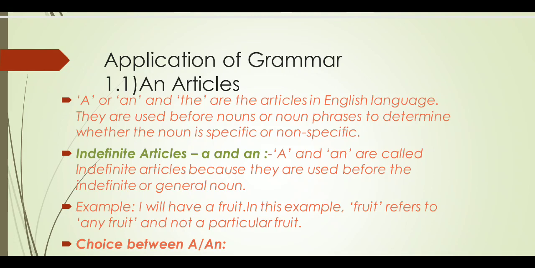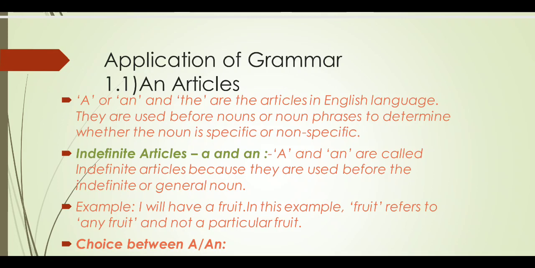When do we use articles? Article is the smallest, tiniest word in the sentence. It is used before any noun or noun phrase, and it indicates the specificness or non-specificness of that noun. It means we have specific information about that noun phrase, yes or no. So it is a small particle, and it is man-made.